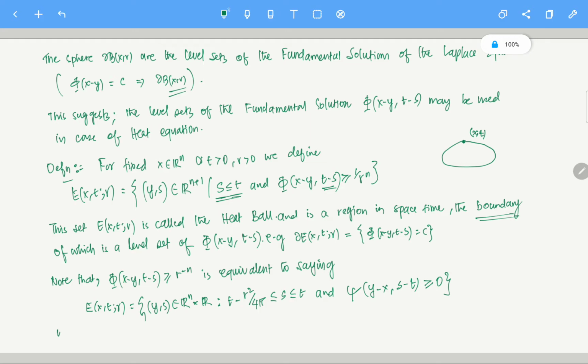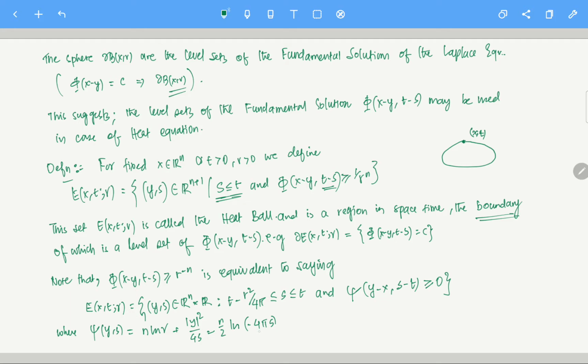Now, what is psi? Where psi is defined by this, I am writing y, s. You can write it in other variables also, z, theta or something; there is nothing special about this variable. Basically, psi will look like this: n log r plus mod y square by 4s minus n by 2 log of minus 4 pi s.